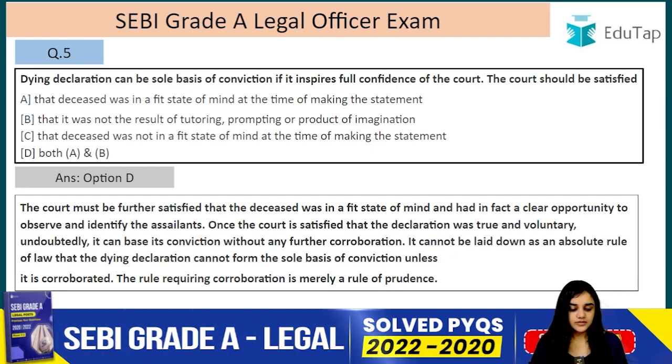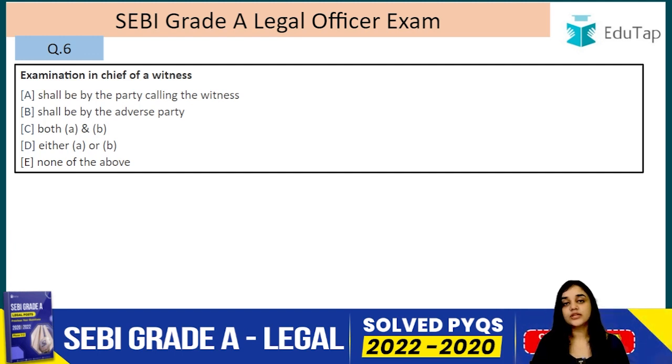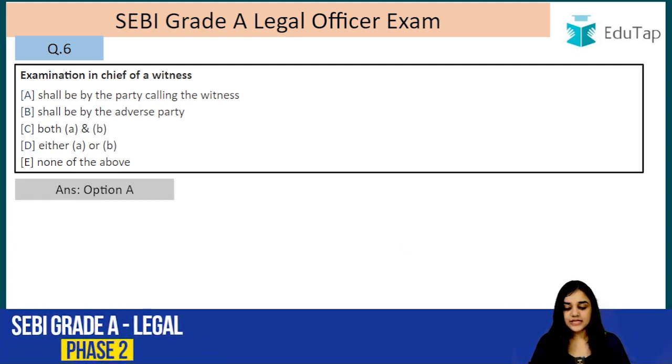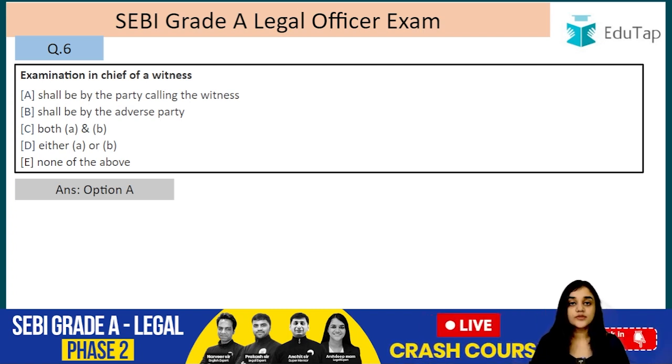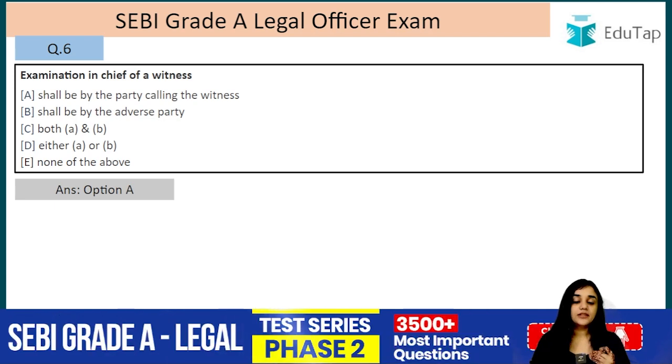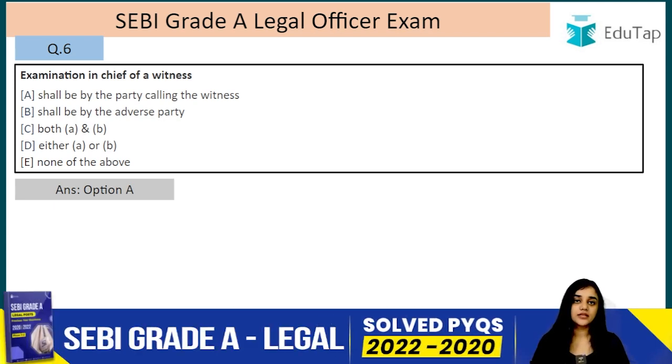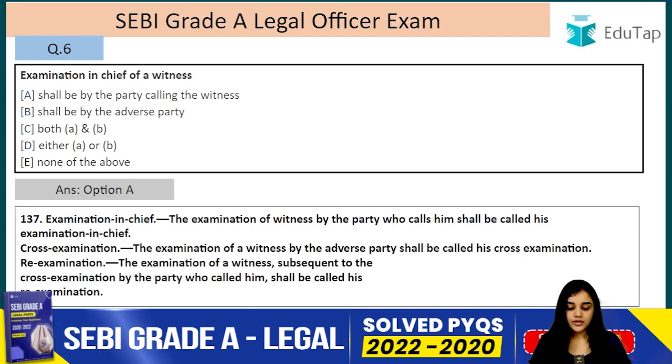Alright, question number 6. Examination in chief of a witness. The answer is shall be by the party calling the witness. So someone who calls a witness, they are going to do what? They are going to do examination in chief. Then the adverse party will cross-examine that witness, and then in case there is a need of re-examination, then the party who actually called the witness is going to re-examine them again, right?